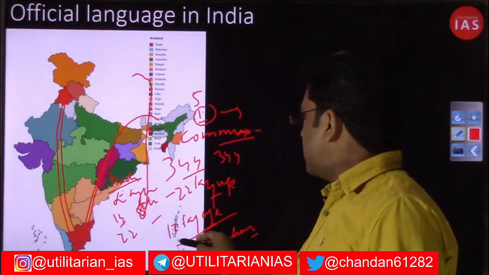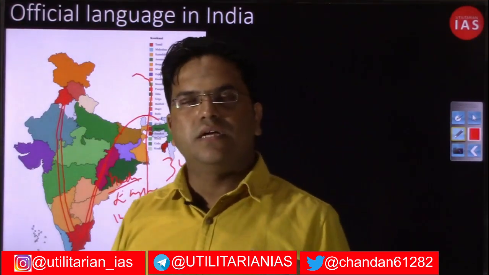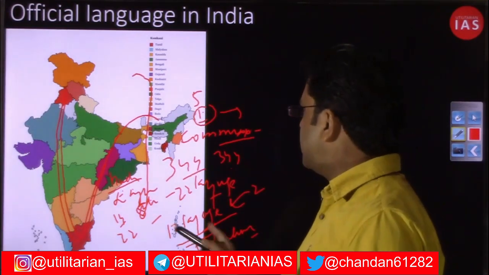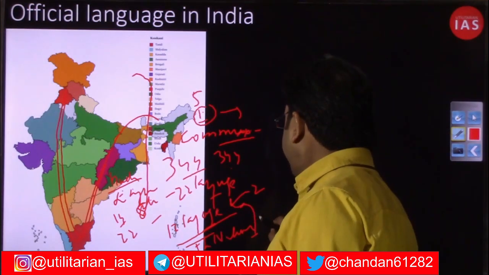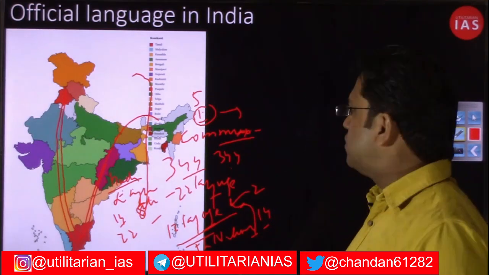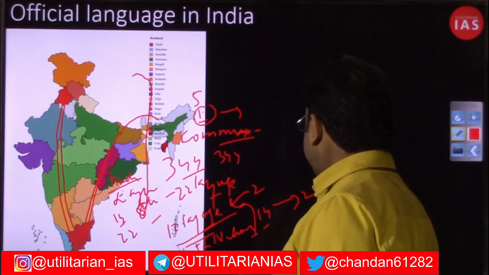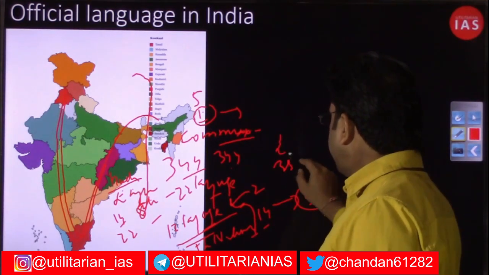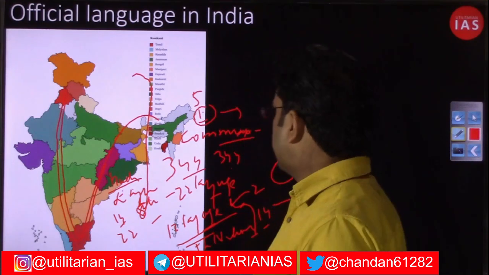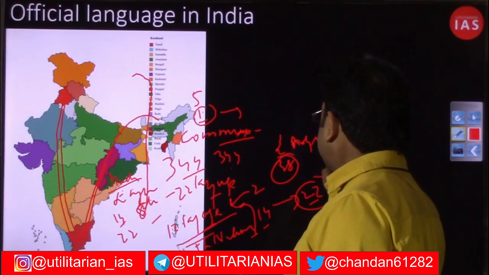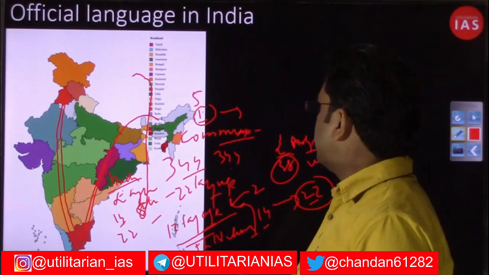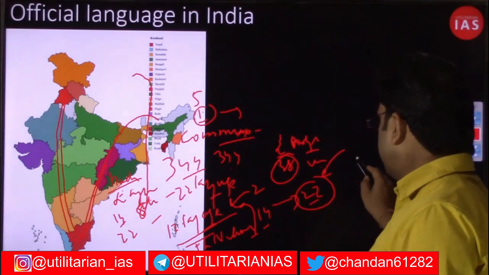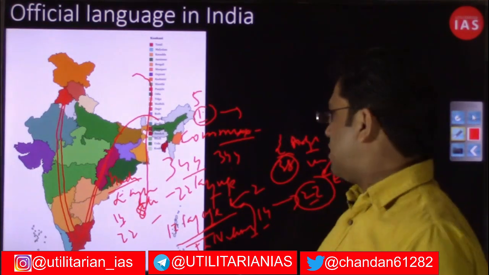As I already told you, the initial draft did not have 14 languages, rather it had 12 languages. Two languages were added to that draft due to political consideration, and that finally became 14 languages. With time, after the commencement of the Constitution, this number has reached 22, and there are demands from other sections as well to include more. There are 38 languages in the list, like Angika and others. There is a group of NGOs demanding inclusion of other languages as well.